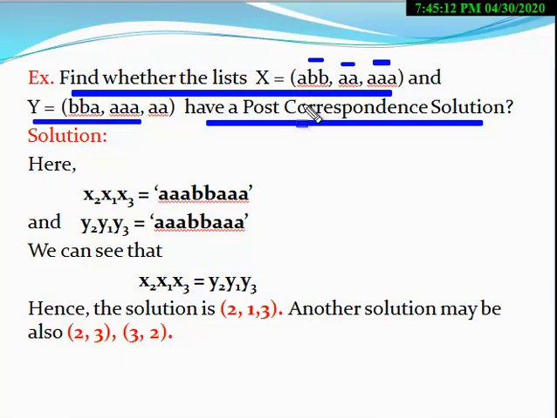So now you have to start. Take the values of X and Y one by one. First you have to take the first element of X. The first element of X is abb. Here the first element of Y is bba.